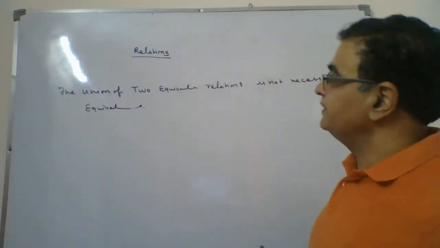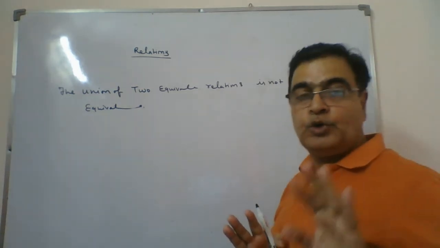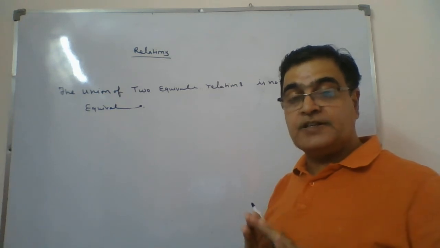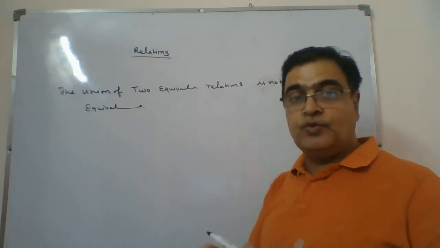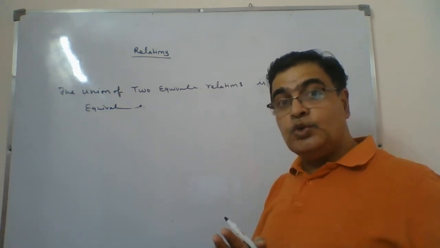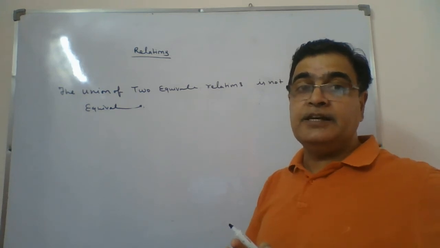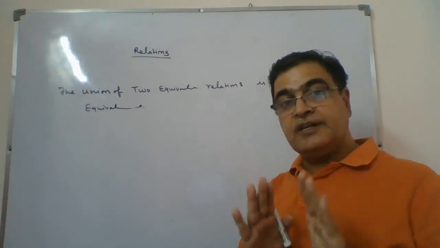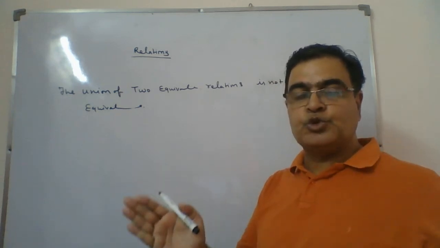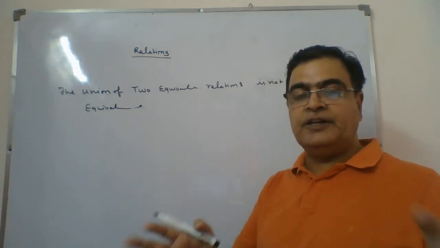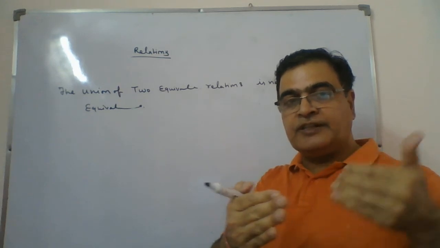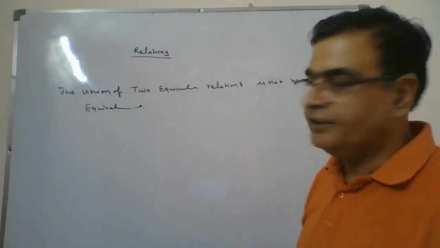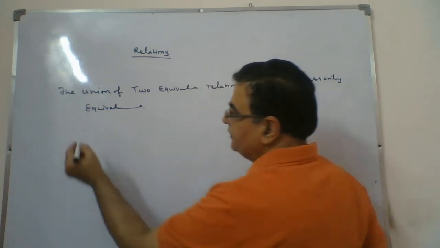The next question says, till now I told you that if R and S are two equivalence relations, then the intersection is an equivalence relation. Now they are saying that R and S are equivalence relations, but their union is not necessarily an equivalence relation. Necessarily not means there is a contradiction which you have to show, and you have to prove that one of the conditions, transitive, reflexive or symmetric, fails. Then we will say it is not valid. So for that we'll start this way.